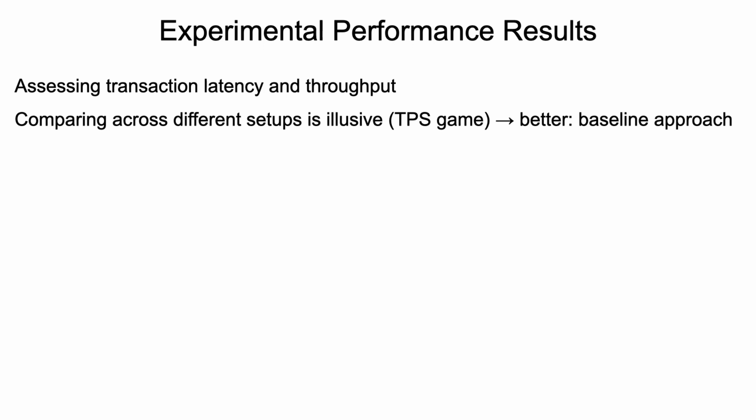So we decided not to do that, but to apply a baseline approach which is less dependent on such setup assumptions. By a baseline, we measure an idealized version of the protocol and then compare our real protocol to the performance of this baseline protocol.